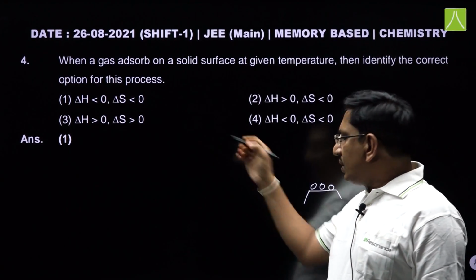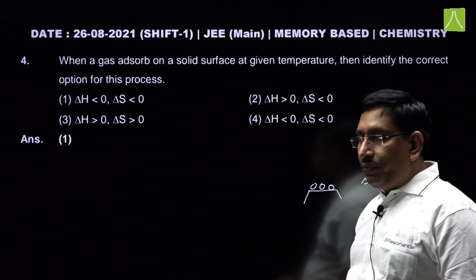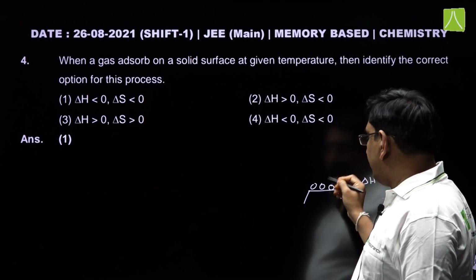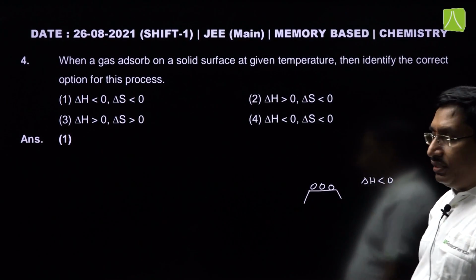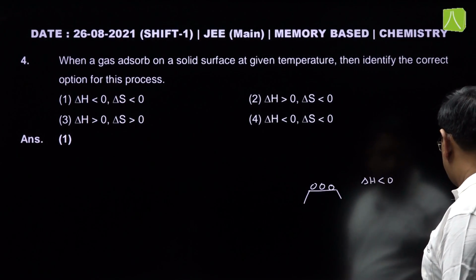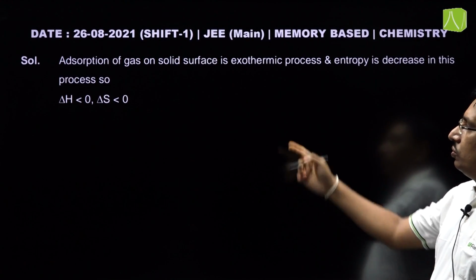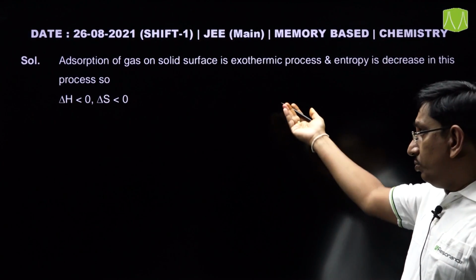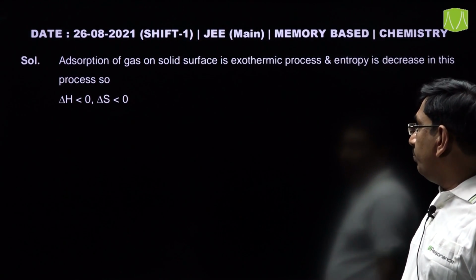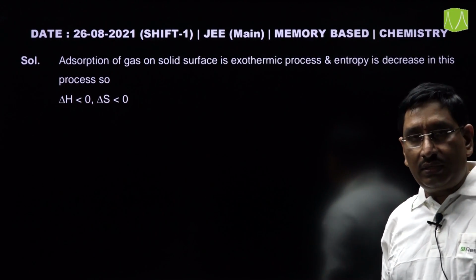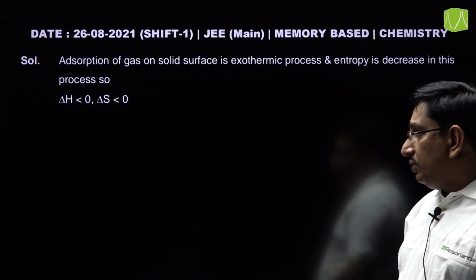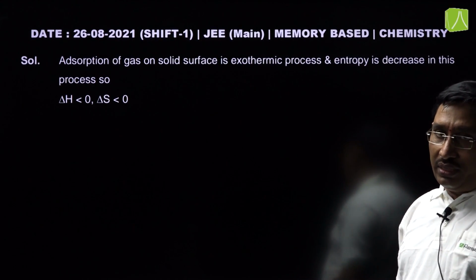Since the entropy of these gas molecules is decreasing, delta S is less than 0. So, the answer is 1. Adsorption of gas on a solid surface is an exothermic process and entropy is also decreasing.